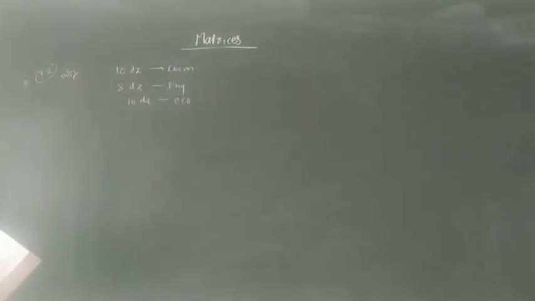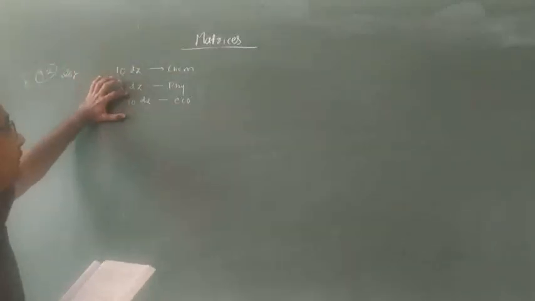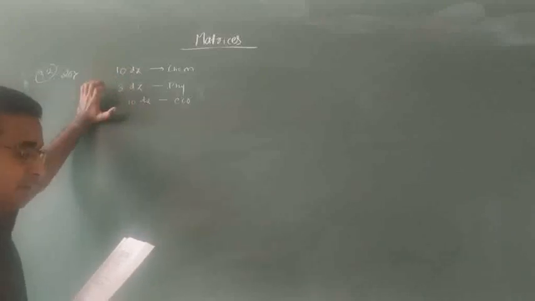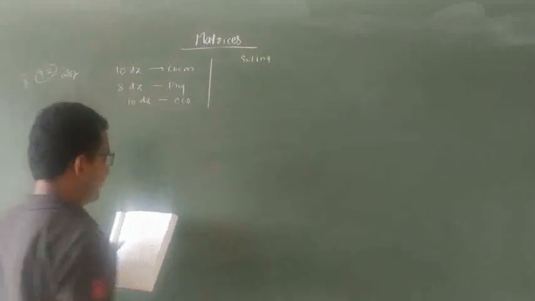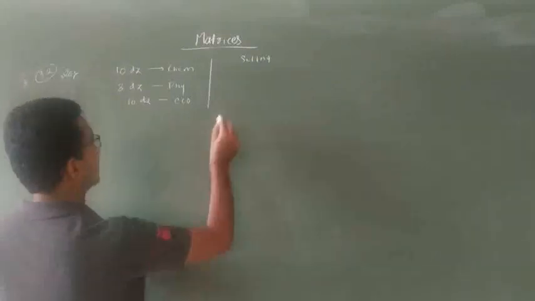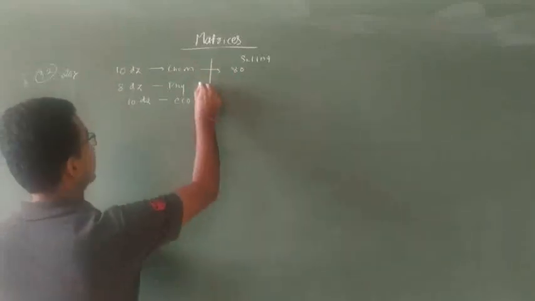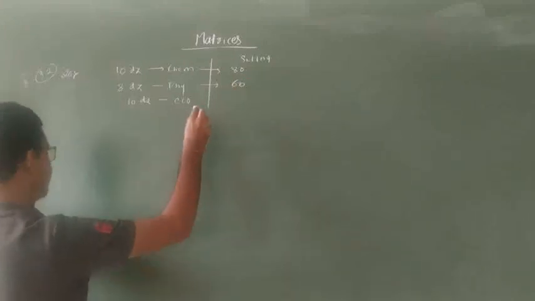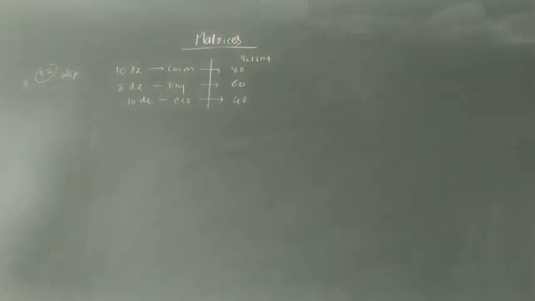Their selling prices are: a chemistry book is 80 rupees per book, physics is 60 rupees per book, and economics is 40 rupees per book. Find the total amount the bookshop will receive from selling the books using matrix multiplication.